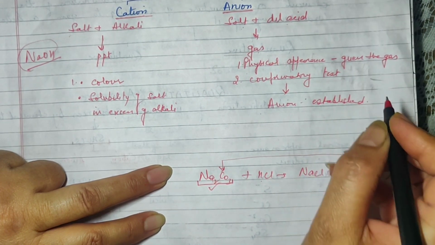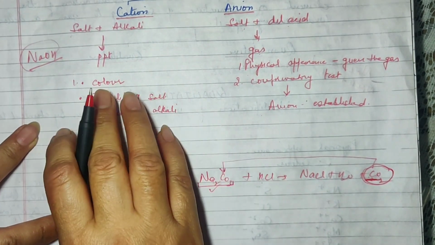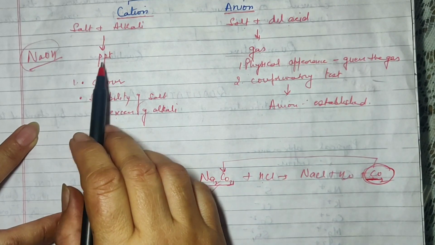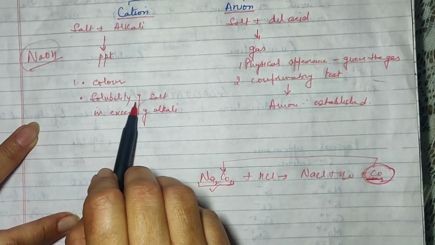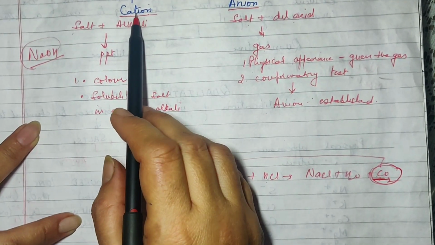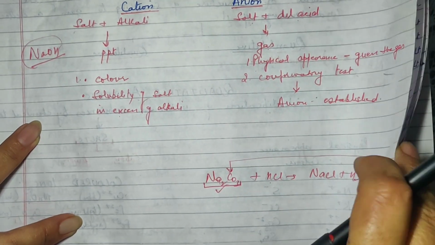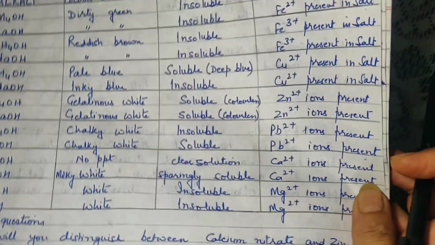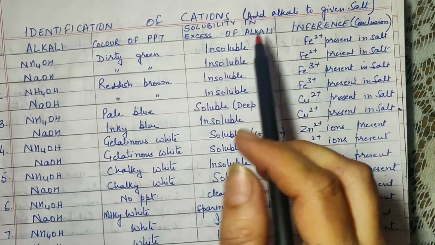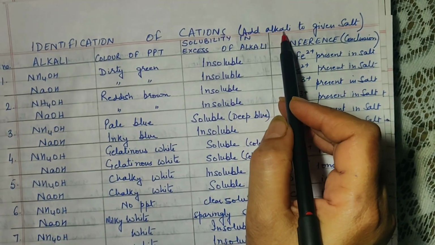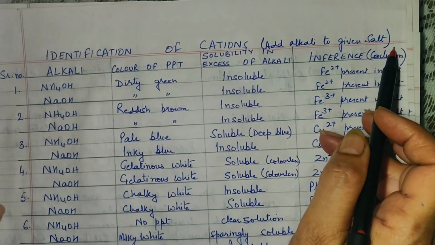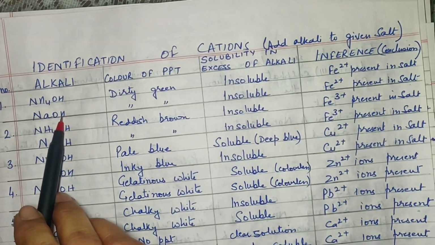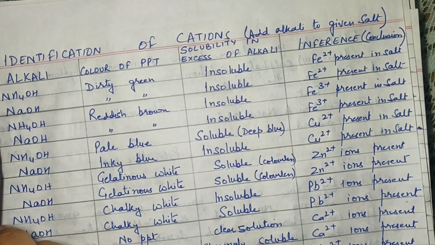So now with the help of a chart, I will first tell you how the various cations and then later on how the various anions are identified. What color, for example, and what kind of a solubility will indicate which particular cation in the given salt. I will explain that to you a little briefly. Now I have taken identification of the cations, for which I have already told you, you have to add alkali to the given salt. Now I have taken the example of two alkalis, ammonium hydroxide and sodium hydroxide. It could have been potassium hydroxide also.